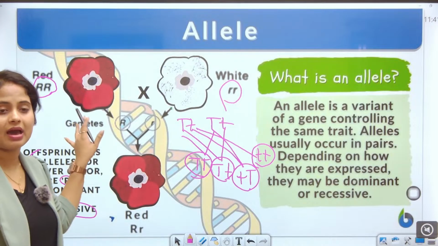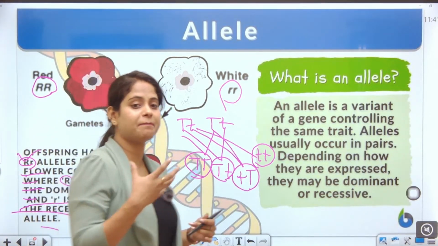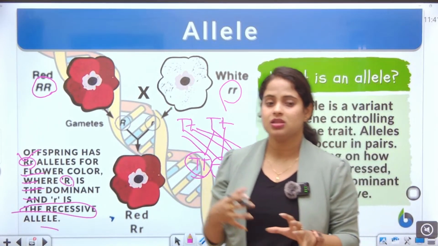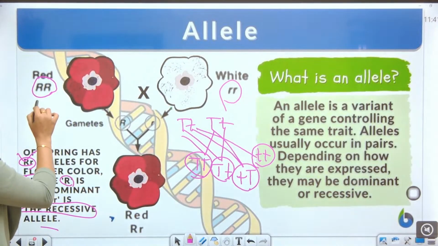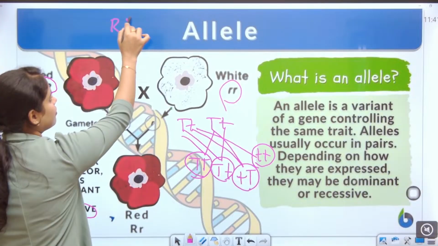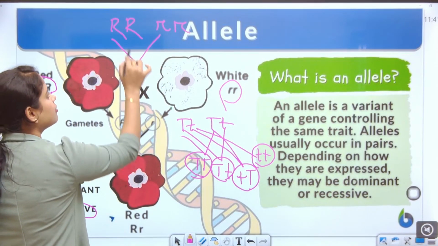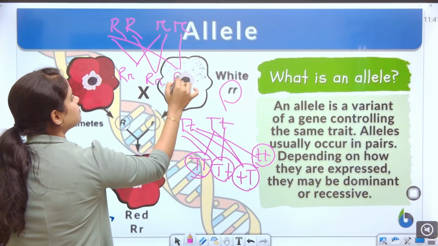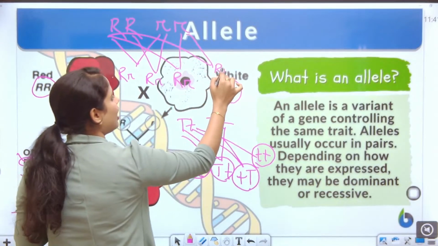Then, in the case of the chances of getting the pink flower, one red and one white, consider the pink flower as the recessive and dominant combination, like the T. So we can have Rr again with Rr.